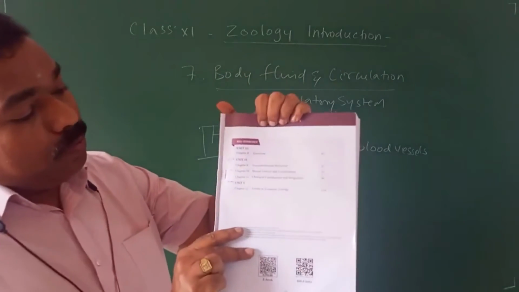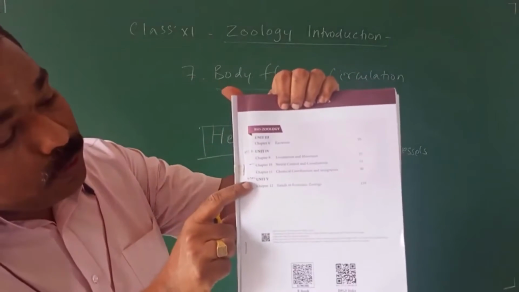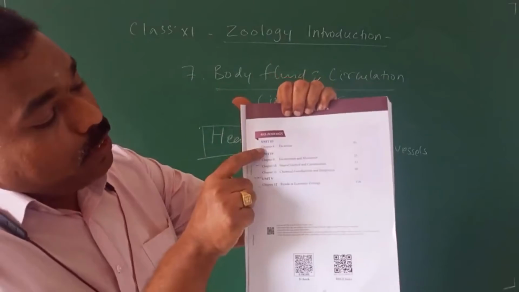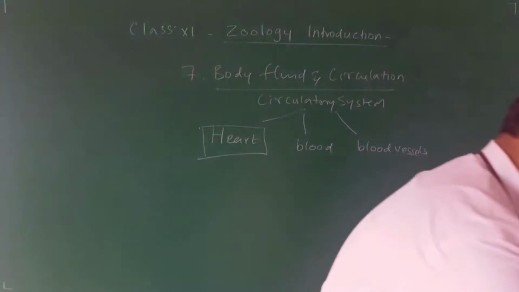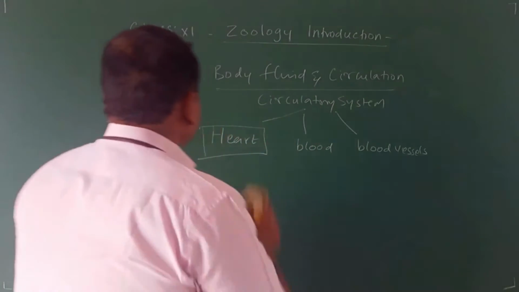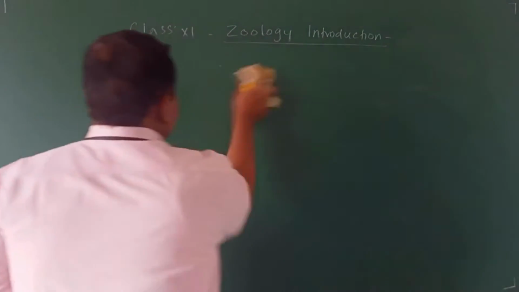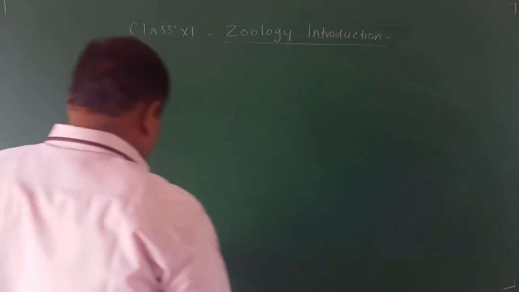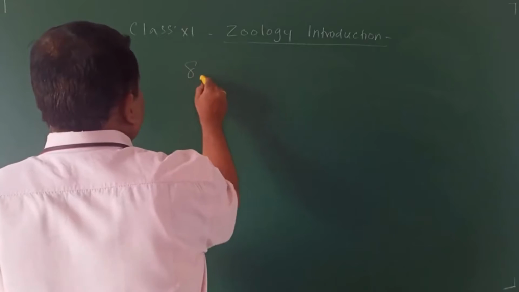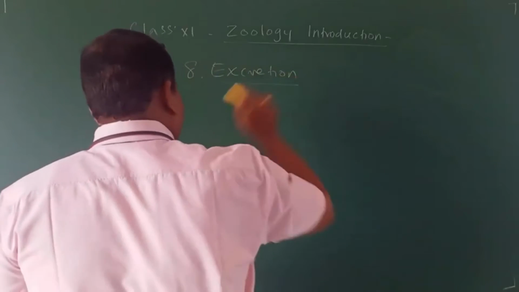See, volume 2 starts with unit 3 to unit 5. Unit 3, lesson number 8: excretion, the excretory system.